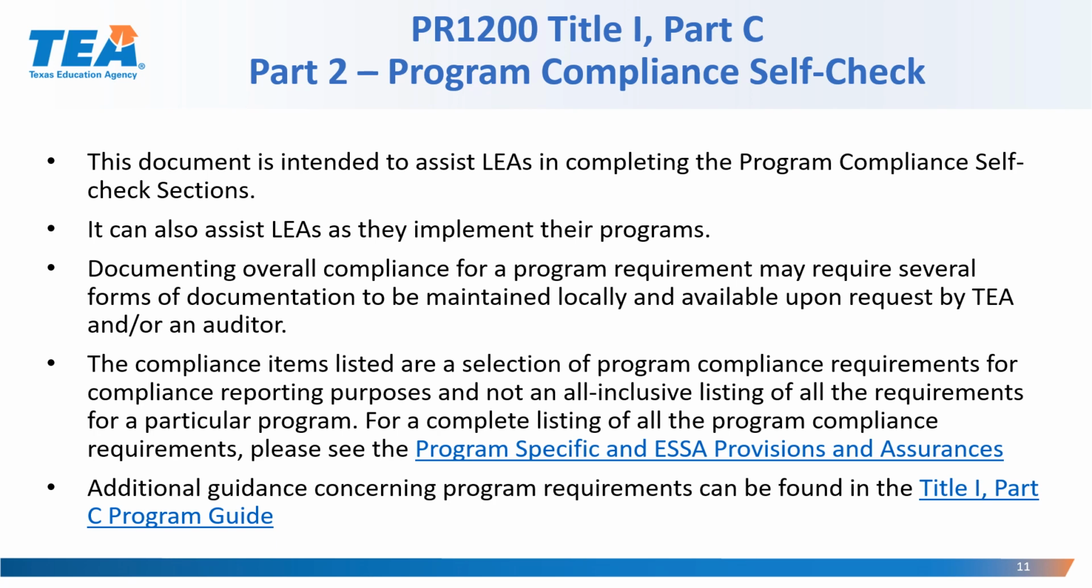The compliance items listed are a selection of program compliance requirements for compliance report purposes, and not an all-inclusive list of all requirements for a particular program. For complete listings of all program compliance requirements, please see the program-specific and ESSA provisions and assurances. Additional guidance concerning program requirements can be found in the Title I Part C Program Guide.